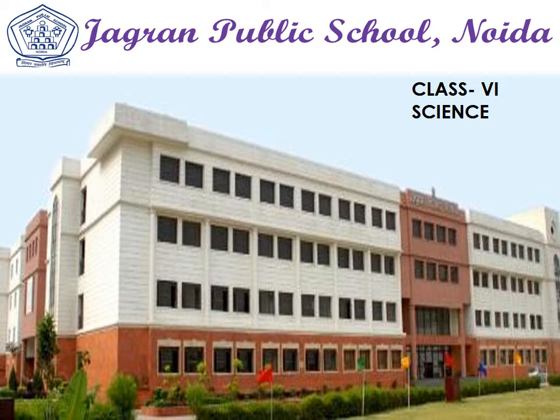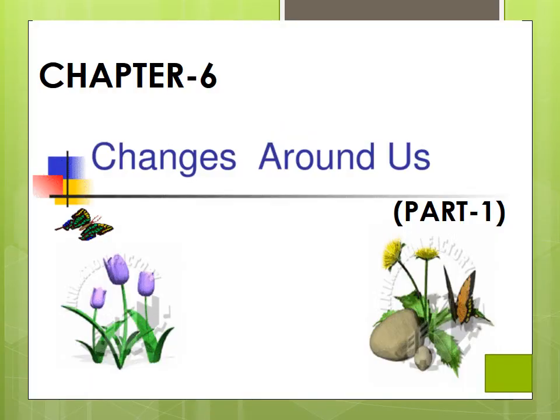So in this session we'll start a new chapter, which is chapter 6, changes around us. This is part 1 of chapter 6. In this session we'll discuss different types of changes which we can see around us. First of all, let's see what is change.